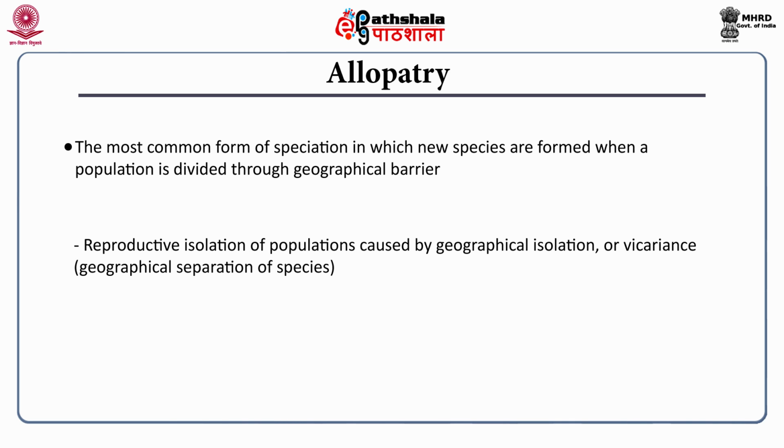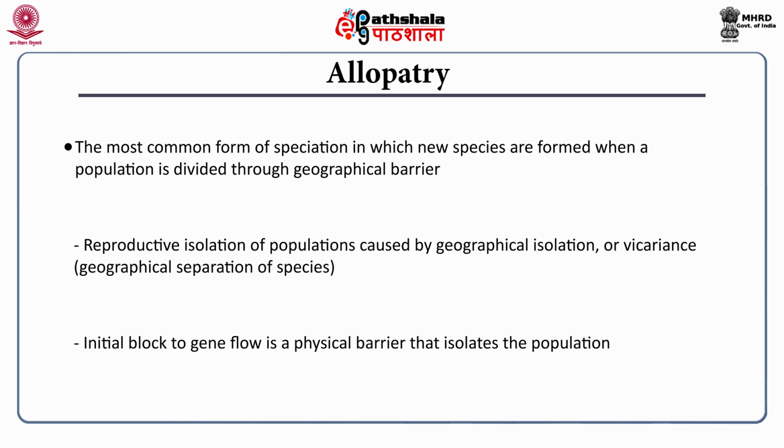After, for example, 100 or 1,000 generations, so you need millions of years, even if these two groups come back together, they can no longer mate to produce fertile offspring. That is when reproductive isolation has happened. The initial block to gene flow in allopatric speciation is a physical barrier that isolates the population. You can think of a mountain range isolating a previously contiguous population.